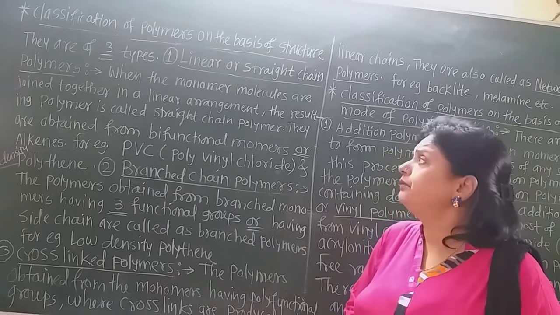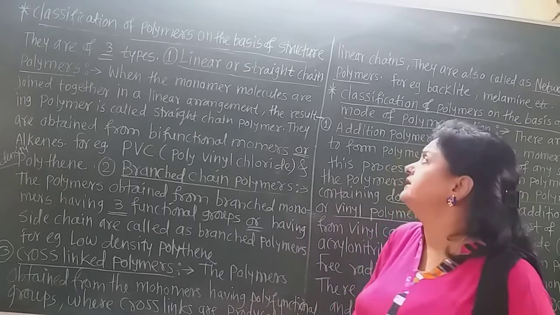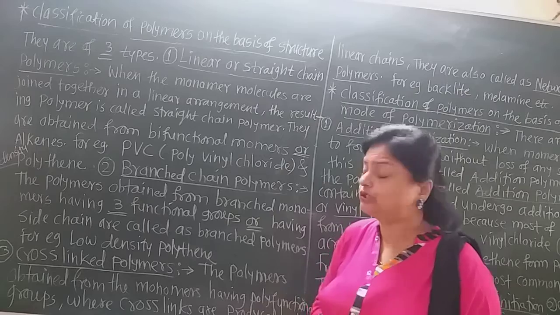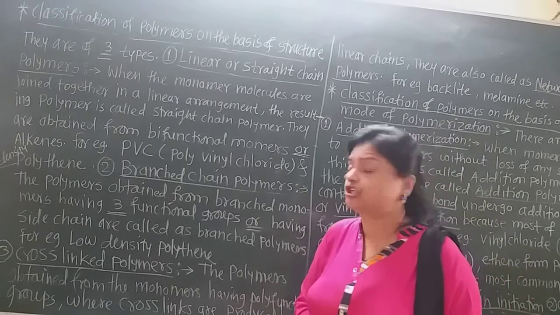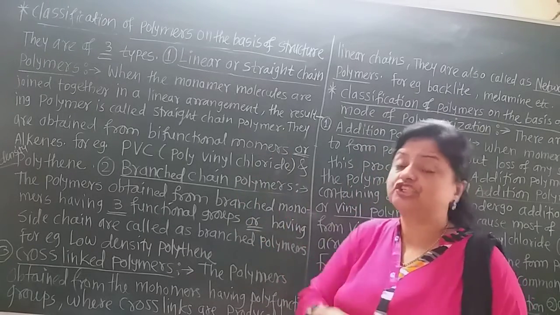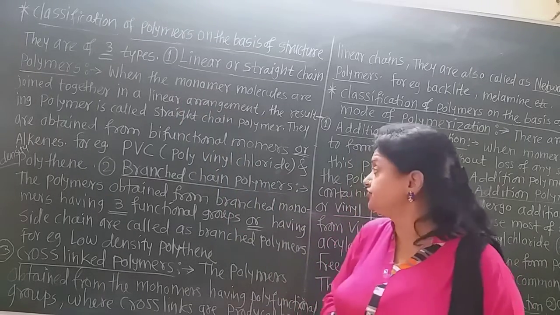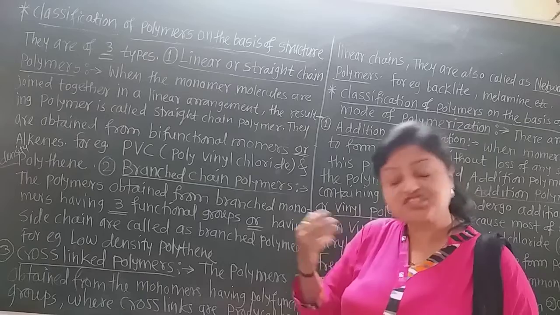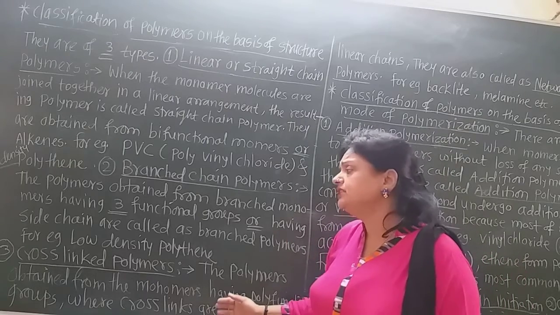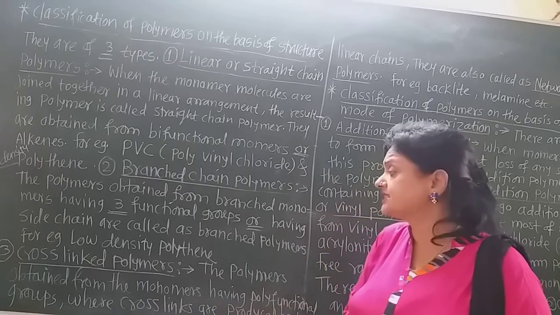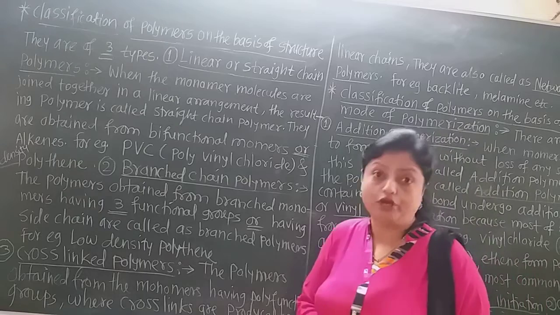Now the next type in this classification of polymers based on structure. In the first there is the straight chain structure of the polymer. In the branched chain polymer there are branching side chains, and now the third is the cross-linked polymers.